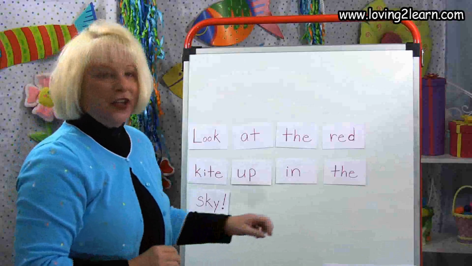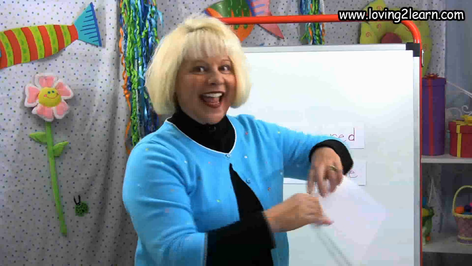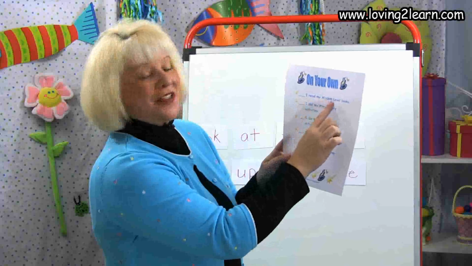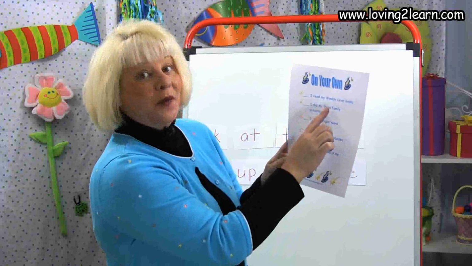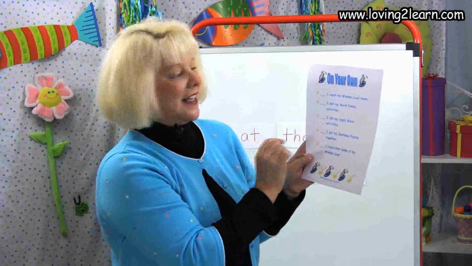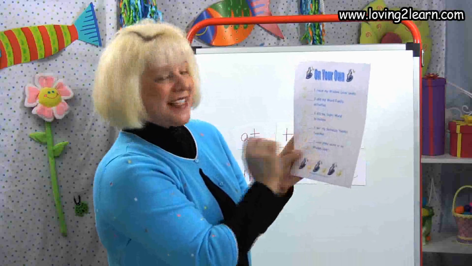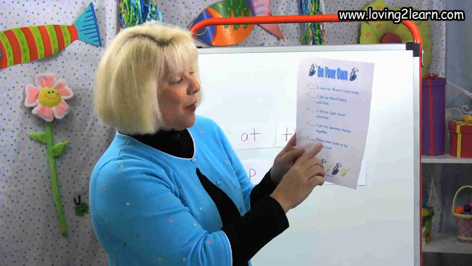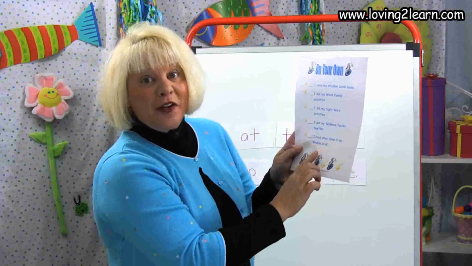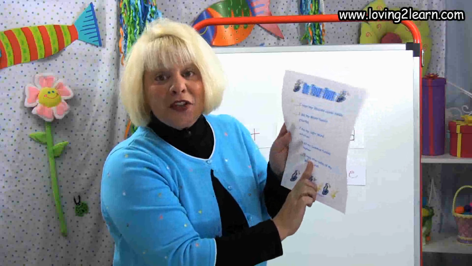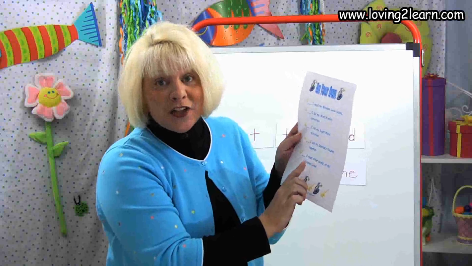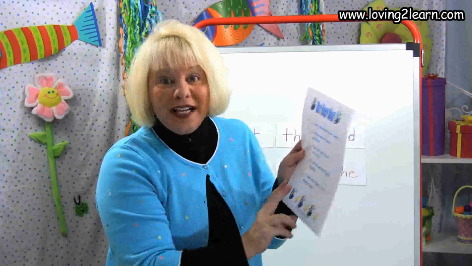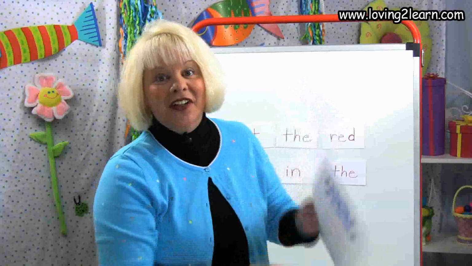And the last thing we're going to do is to take a look at on your own. So it says, I read my wisdom level books. I did my word family activities. I did my sight word activities. I put my sentence puzzles together. I read other books at my wisdom level. So on the Loving to Learn website, go to the book section and run off Wisdom Level 2 books. So you have all kinds of other books to read at this level.